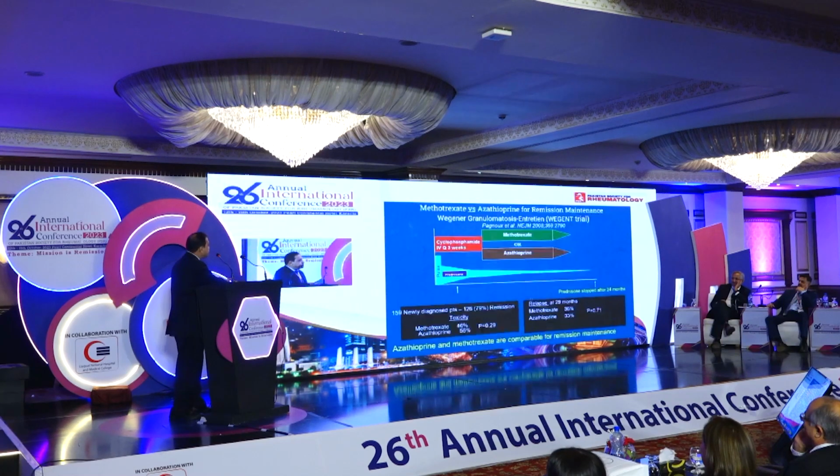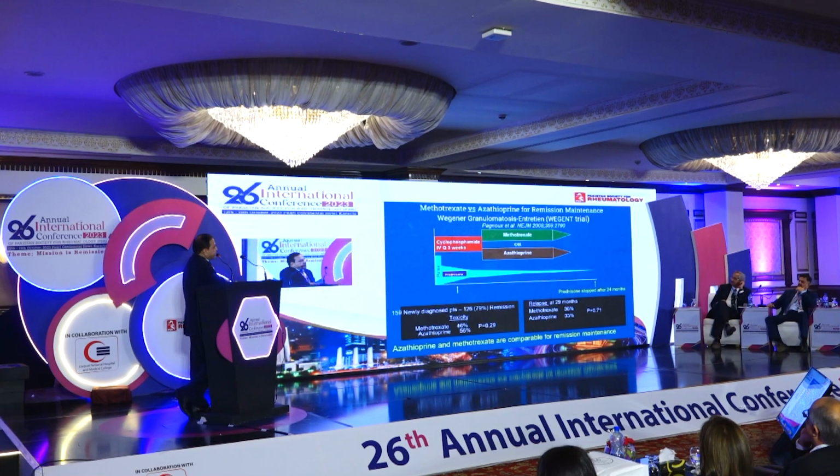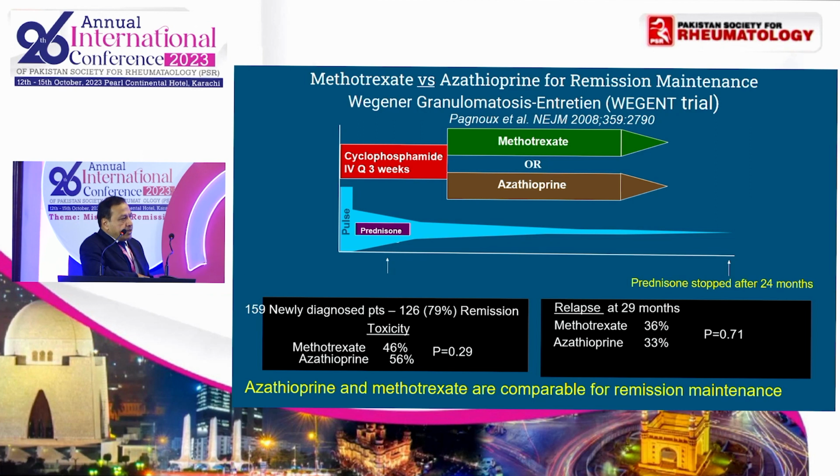So what is the conclusion? Azathioprine maintained remission without an increase in relapse rate, and the adverse events were quite similar. In this trial, methotrexate was compared with azathioprine for the same purpose, maintenance. The results at 29 months: relapse was seen in 36% of patients in the methotrexate group and 33% of patients in the azathioprine group. So the conclusion was that azathioprine and methotrexate are comparable agents for maintenance therapy.